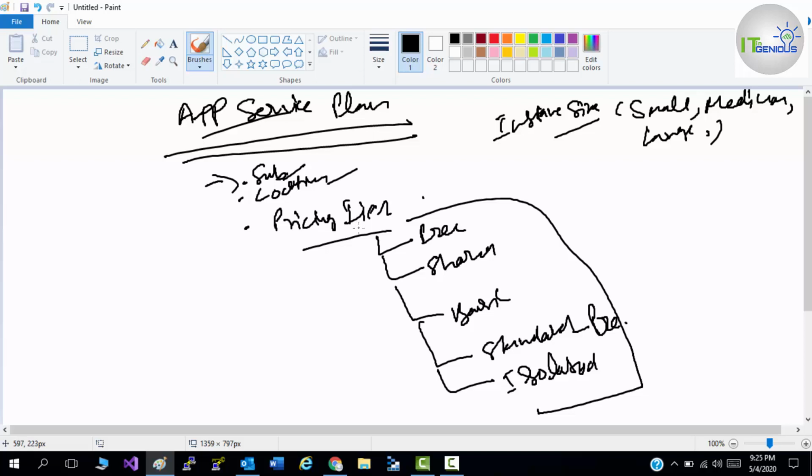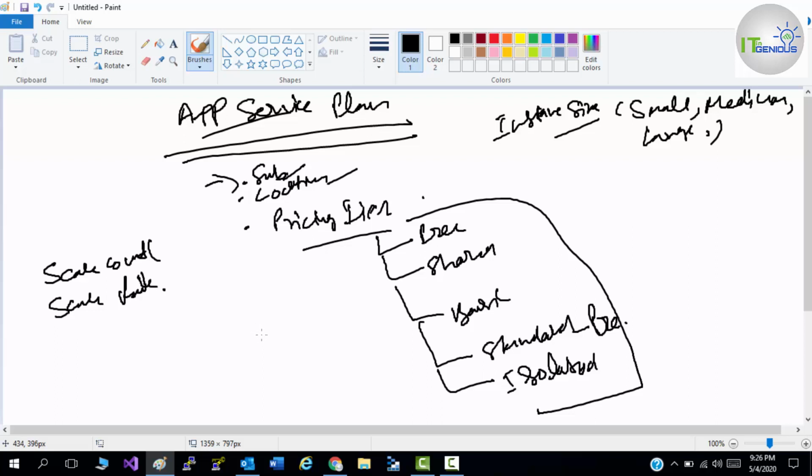Then you will configure your settings like scale count, meaning how many instances you need, like 1, 2, 3. Then scale rules, which you can apply to your app service plan. It allows auto scaling as well as custom scaling.